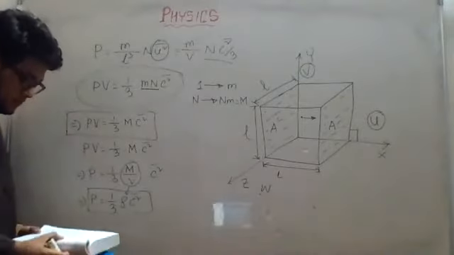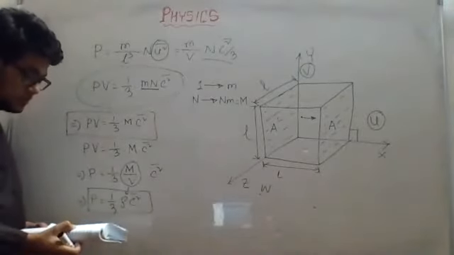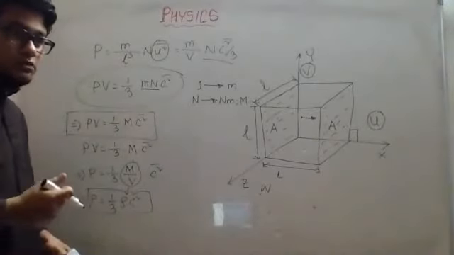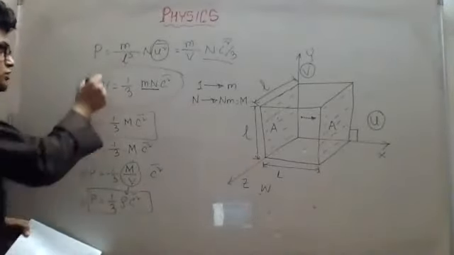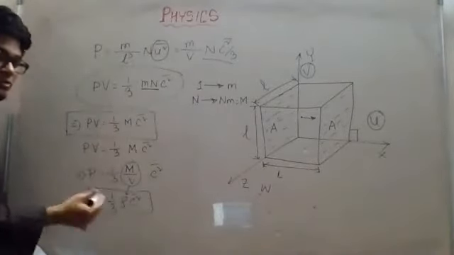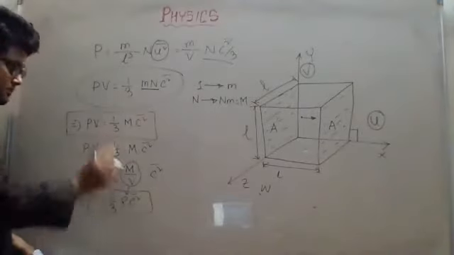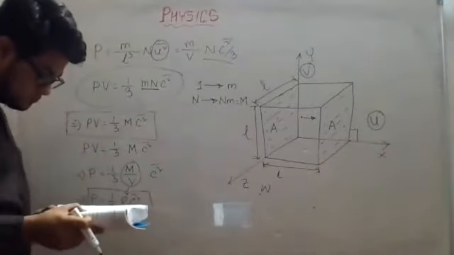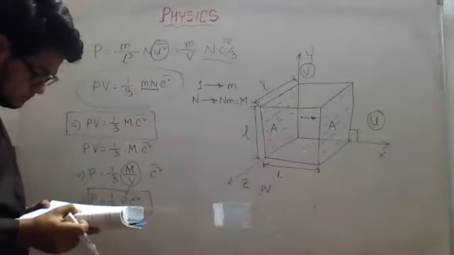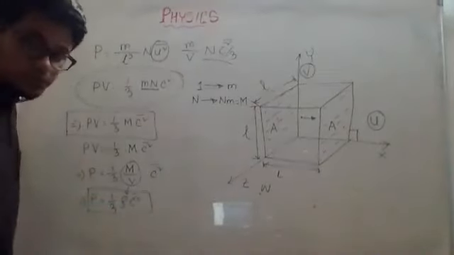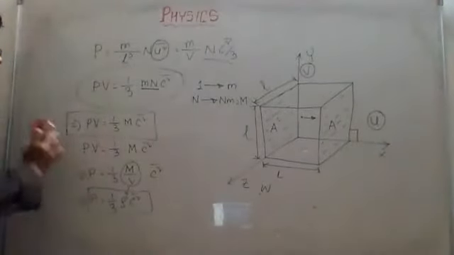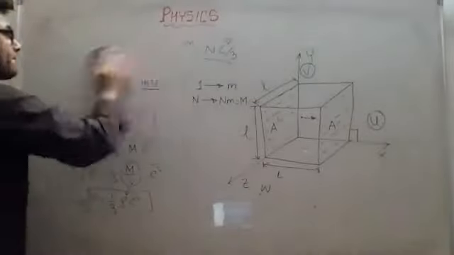We will be choosing the equations depending on the given information and what we have been asked to find out. Depending on that, we will choose which equation to use. Total mass by volume is actually the density. P is equal to 1/3 rho c square. Clear till now? Raise your hand if you have doubt. No, I guess.